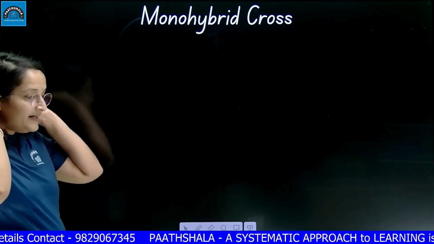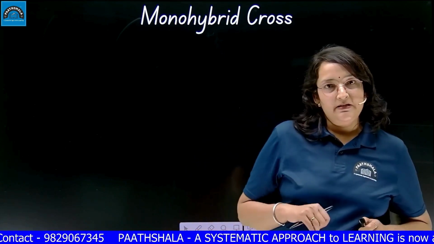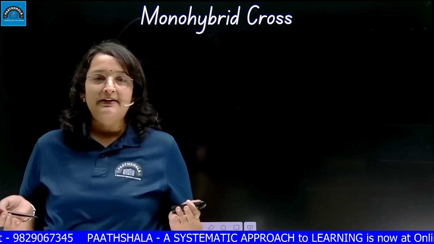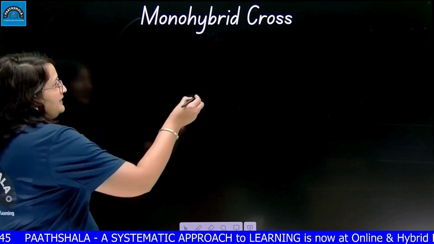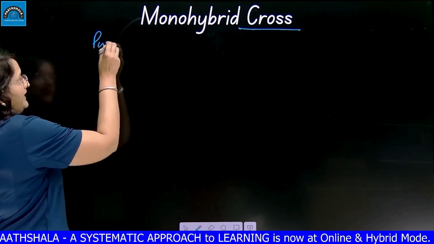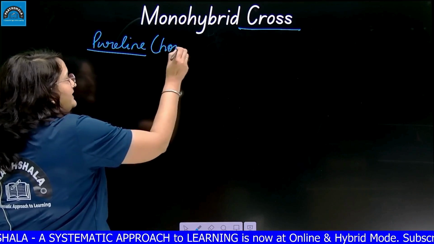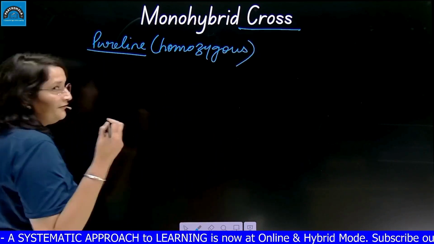So on the basis of these traits, Mendel conducted his experiments, which were based on hybridization actually. We also call them crosses because they included the cross-pollination technique. In this technique, Mendel selected pure line plants. I told you earlier, pure line means homozygous. Let's take an example. The first case,